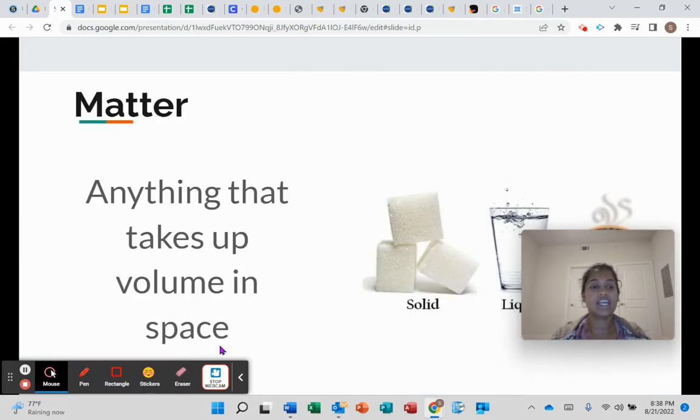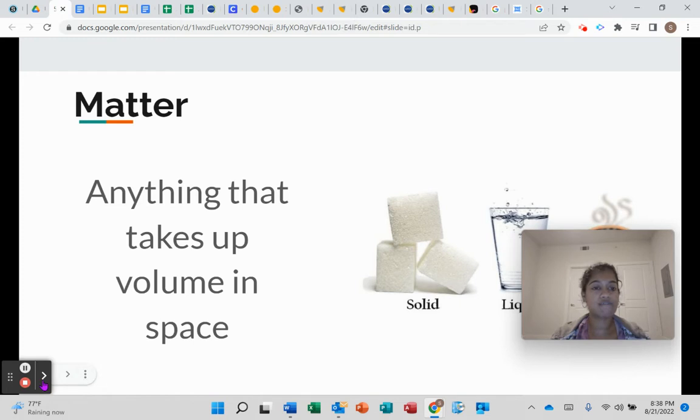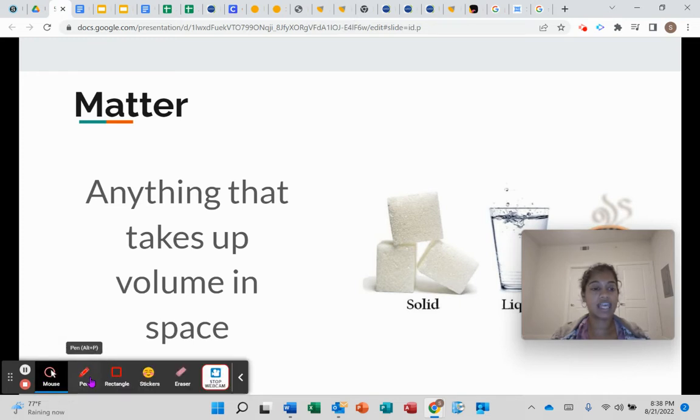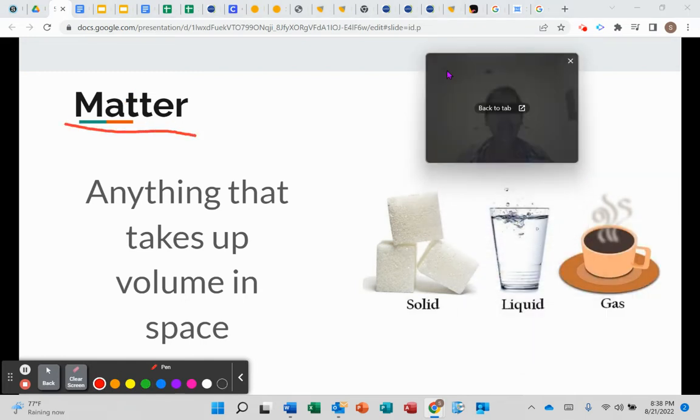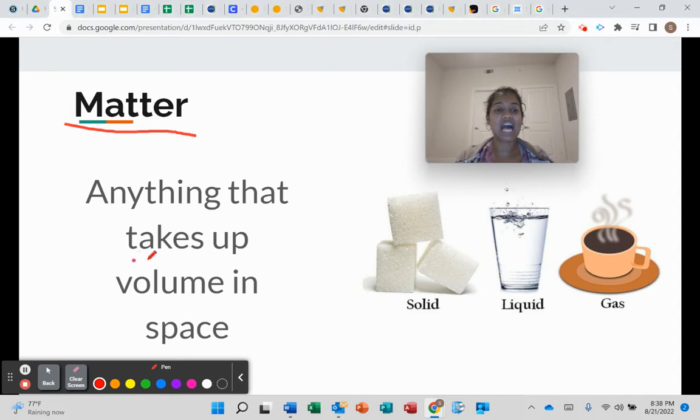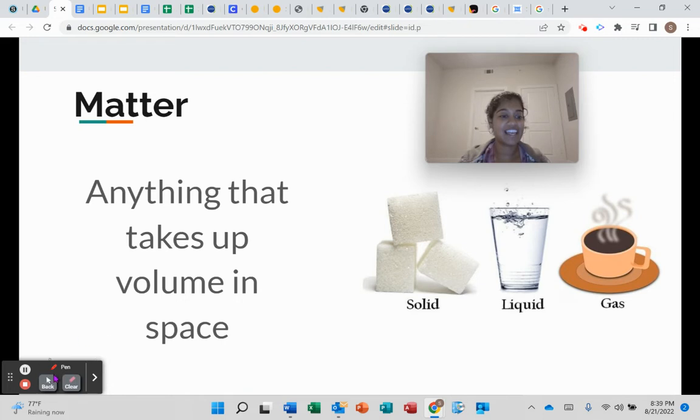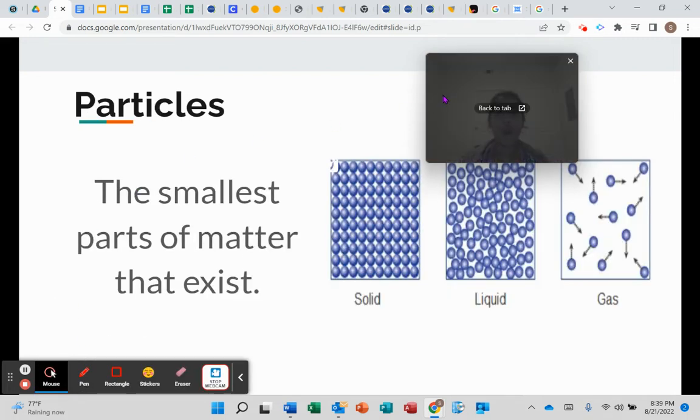Let's keep going. Before we get into our video lesson, let's talk about some vocabulary. Our first vocabulary word is matter. What is matter? Matter is anything that takes up volume in space. Some examples of that would be our solids, liquids, and gases. So it's anything that takes up space.